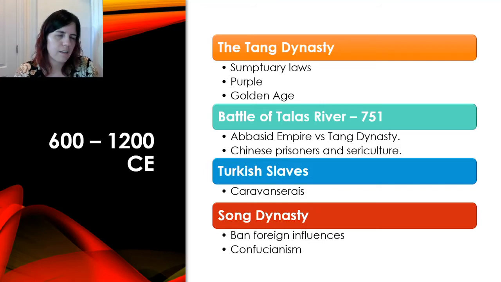And then toward the end of the late Tang Dynasty, they started trying to get foreign influences out of China. Then the Tang Dynasty fell and the Song Dynasty took over, and they pushed against Buddhism and banned foreign influences, and they established Confucianism as China's official religion.